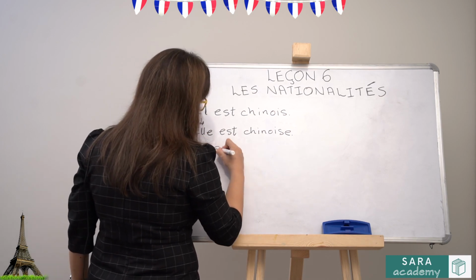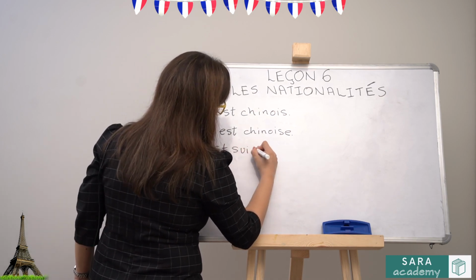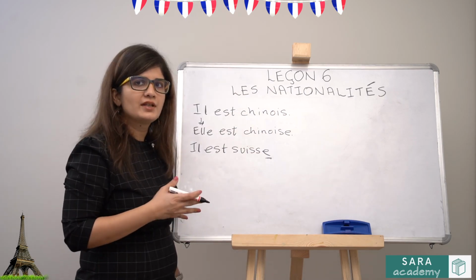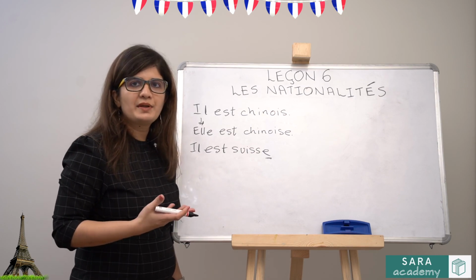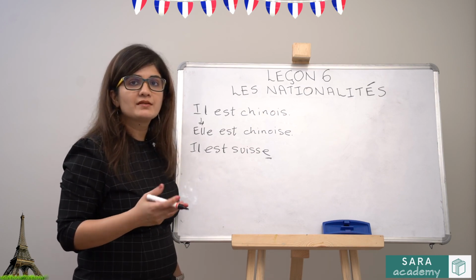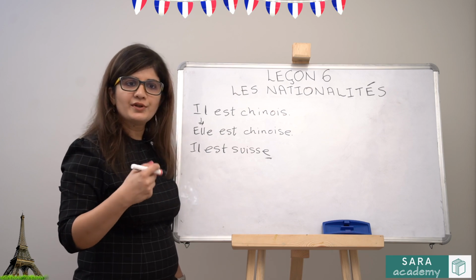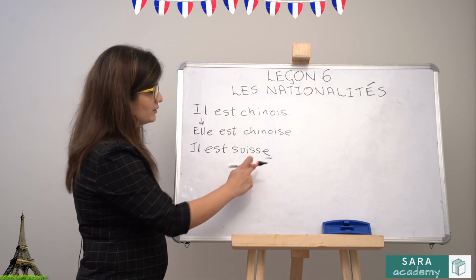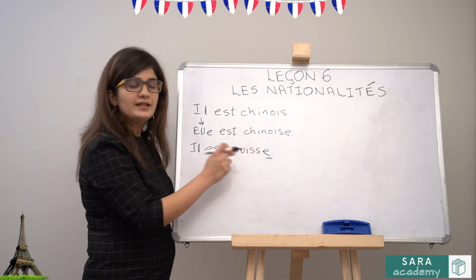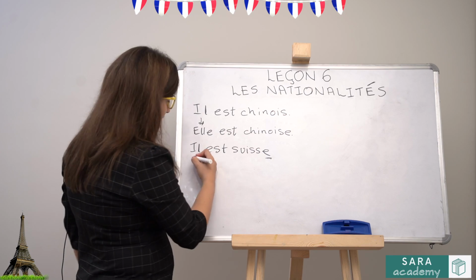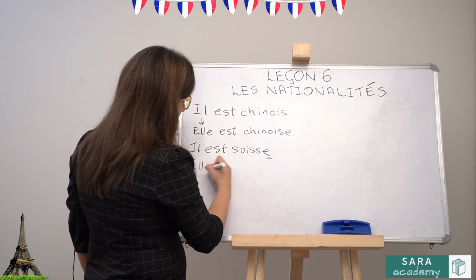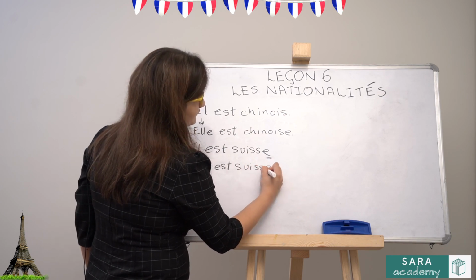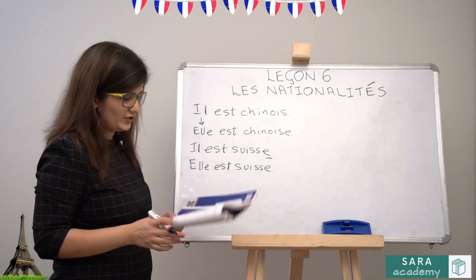Now, for example, let's say it is il est suisse. Remember we did that adjectives which end with an E in their masculine singular form remain the same in their feminine singular form. For example, mince, M-I-N-C-E, masculine singular, feminine singular is same. So same rule applies for nationalities also. Suisse ends with an E in its masculine singular form. So the feminine one will exactly be the same. Elle est suisse. There will not be any change.